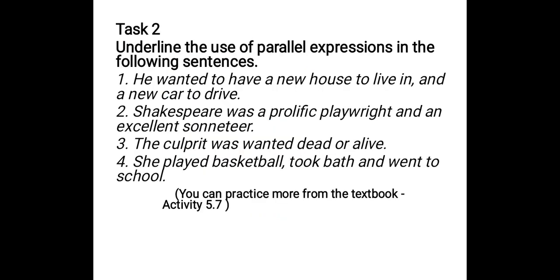You can do this activity now. Pause the video, complete this task. You will have to underline the use of parallel expressions in the following sentences.